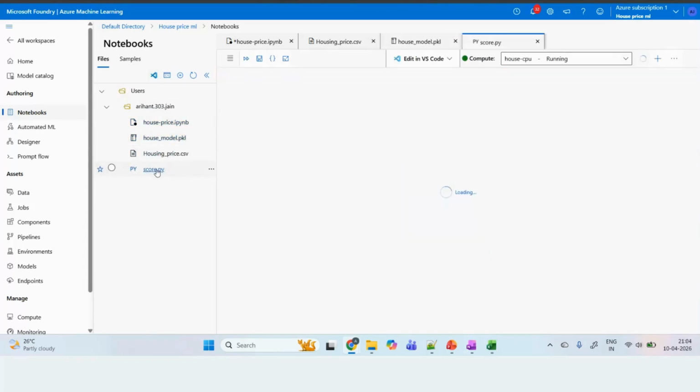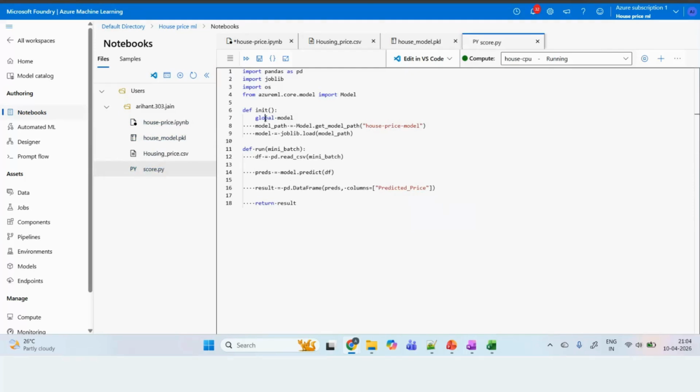Now in the score.py, this is used for the prediction part, because when you are going to deploy it, we have to use it for the prediction also, and this file will be used for that. So what we are doing: importing pandas as pd, joblib. In this, we give the command to load the model, whatever model we have created. Which model? House price model, because the name of the model which we have given here is house price model.